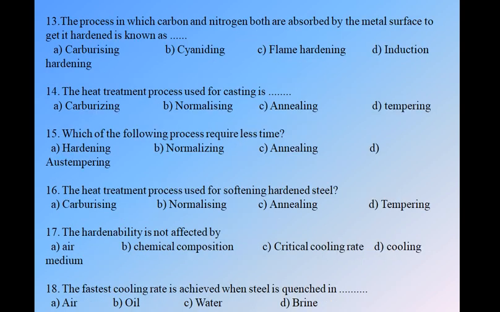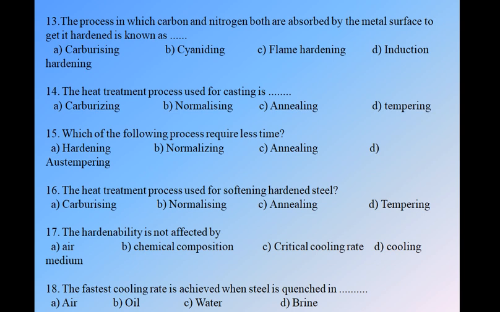Next, question number 13. The process in which carbon and nitrogen both are absorbed by the metal surface to get it hardened is known as. We have four options: A. carburizing, B. cyaniding, C. flame hardening, D. induction hardening. As we know, carbon and nitrogen both are absorbed in the cyaniding process. Option B is correct.